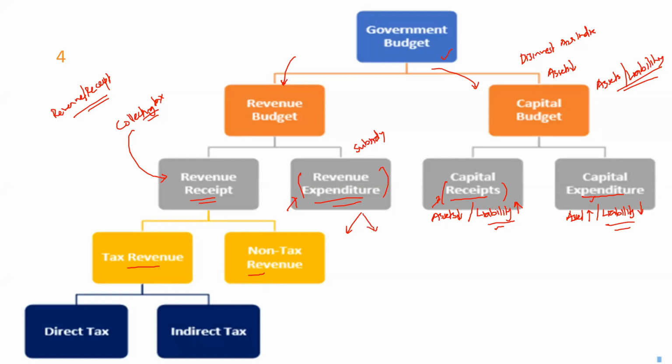On the revenue side, you will have revenue plan expenditure and revenue non-plan expenditure. In capital, you will have capital plan expenditure and capital non-plan expenditure. But these things are outdated. Once the Niti Aayog came up in 2015, post the dismantling of the Planning Commission, you do not have this classification into plan and non-plan anymore. So this is how it looks as of now.